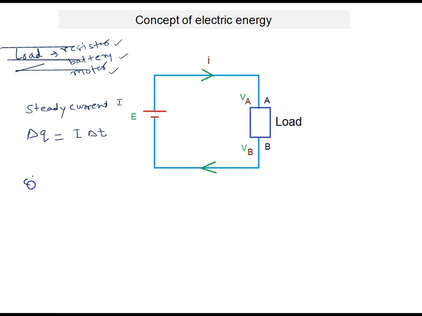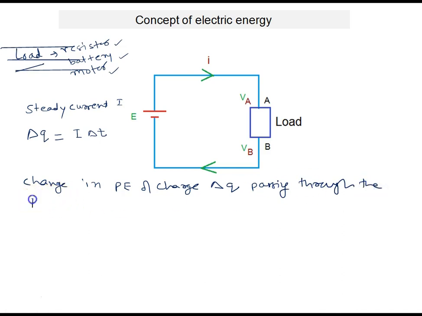Okay. Now you tell me the change in potential energy of charge delta q passing through the load. Let me write here: change in potential energy of charge delta q passing through the load. All of you know change in potential energy is written as final energy minus initial energy.